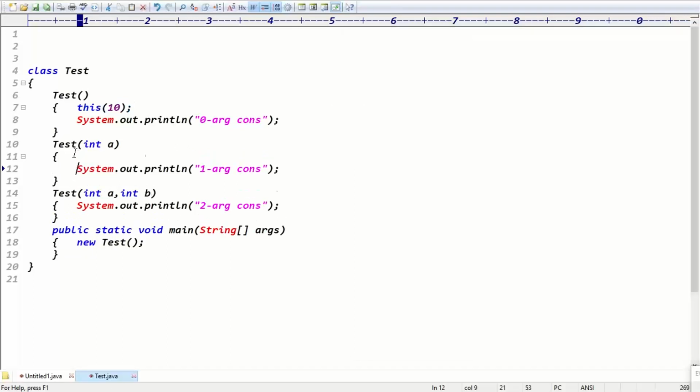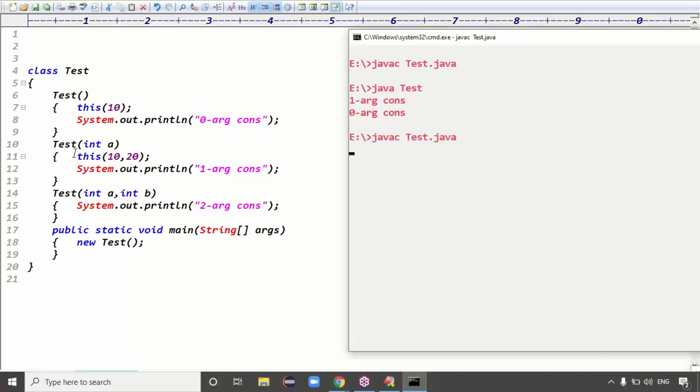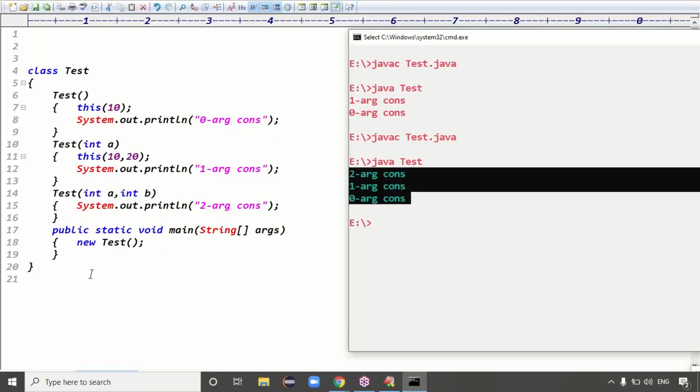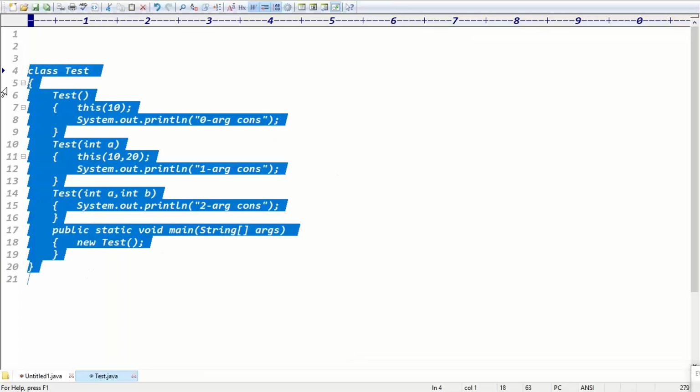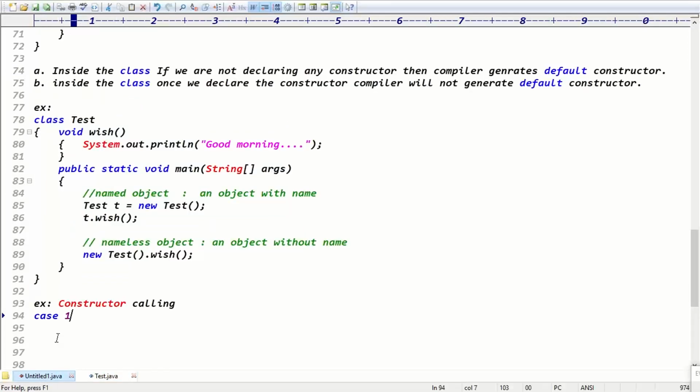Exactly. So here, while executing the one argument constructor, I want to call the two argument constructor, this(10, 20). In this case, what's the output now? Two arg, one arg, zero arg. Yeah, the code is compiled fine, executed fine. Two arg, one arg, zero argument, right? Exactly, guys. Simply to call the constructors, what keyword are we using here? Simply we are using the this keyword, right? That is case one.